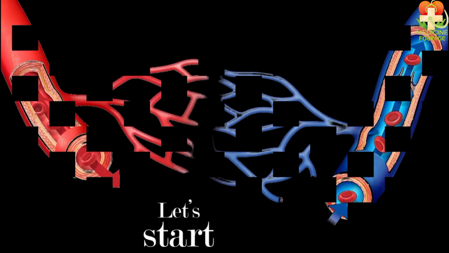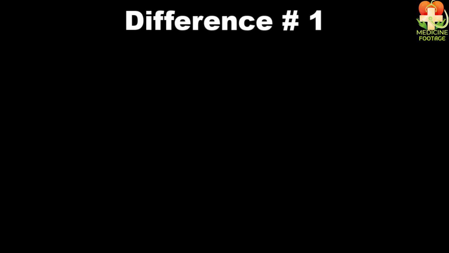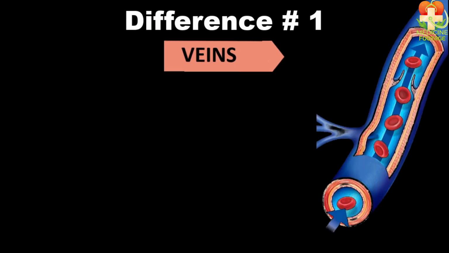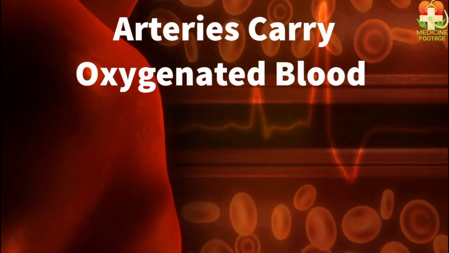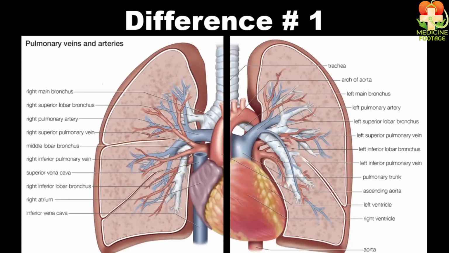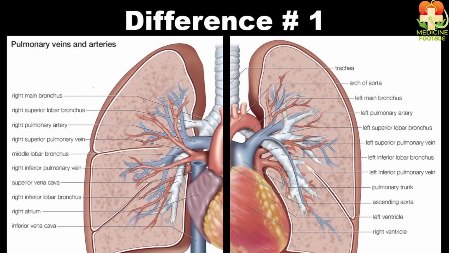So let's begin with the differences between arteries, veins, and capillaries. Difference number one, students, the arteries carry oxygenated blood except pulmonary arteries, because pulmonary arteries carry deoxygenated blood. Talking about veins, they carry deoxygenated blood except pulmonary veins, because pulmonary veins carry oxygenated blood. That means arteries carry oxygenated blood and veins carry deoxygenated blood. The exception here is pulmonary arteries and pulmonary veins, which work vice versa.